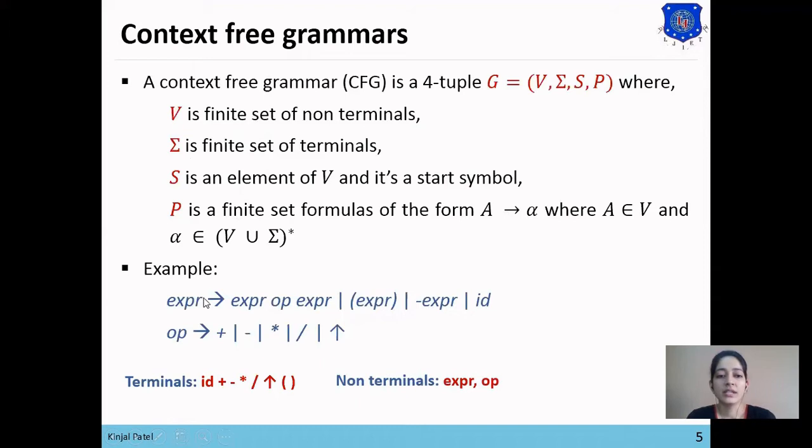So the symbols which are present at the left hand side of the grammar are known as non-terminal symbols, and except those symbols, all the symbols are known as terminal symbols. So except expression and operator, all the symbols are terminals like opening bracket, closing bracket, minus, ID, plus, star, division and power.